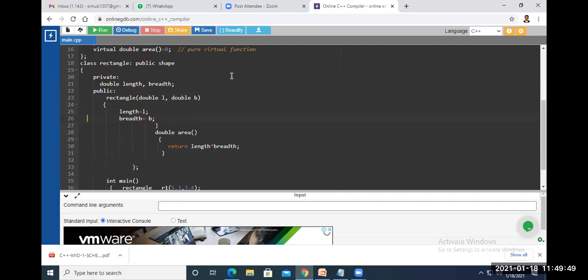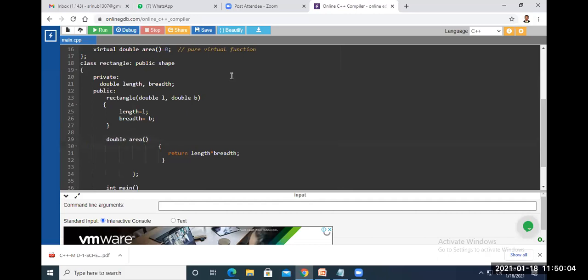So the spacing is most important for your understanding purpose. It will be very clear which block is started at which line and which block is ended here. You can clearly understand here.